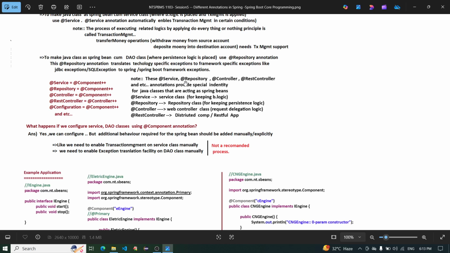These @Service, @Repository, @Controller, @RestController, and other annotations provide a special identity for Java classes that are acting as a Spring Bean.